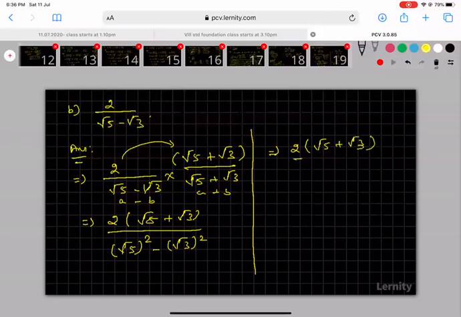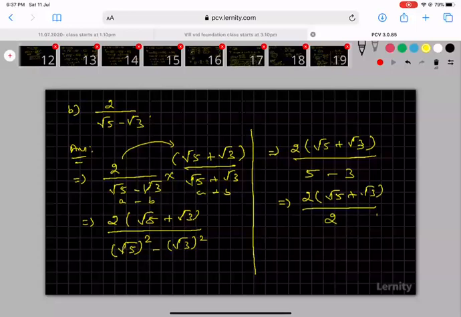Here in the denominator, if root is there and whole square is there, root and 2 are cancelled. So I'm getting the value 5. In the same way, root 3 the whole square, root is there, whole square is there, so it will cancel, 3 is there. So 2 into root 5 plus root 3 divided by 5 minus 3 is equal to 2, is the answer. In one more step we can do. Here 2 is cancelled, so I can write this as root 5 plus root 3.